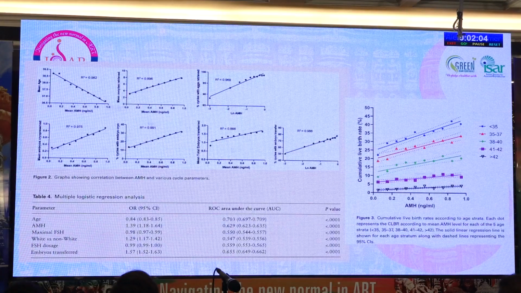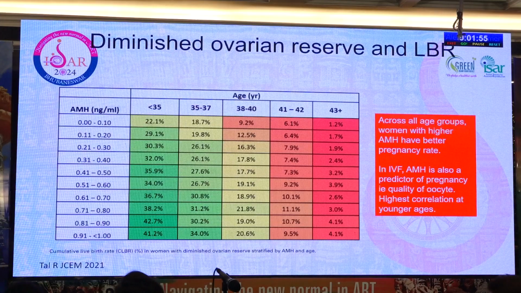If we see here, from those below 35 years to those above 42 years, as the AMH value increased, the chances of live birth, cumulative live birth, increased. So this is how the data has been summarized. Again, I need to highlight that this is only looking at those who had diminished ovarian reserve, which is very relevant to our population. So we can see here that across all age groups, women with higher AMH had better pregnancy rate, better live birth rate and better cumulative live birth rate. So in IVF, AMH is also a predictor of pregnancy, that is quality of oocyte, and the highest correlation was noted in younger age groups.